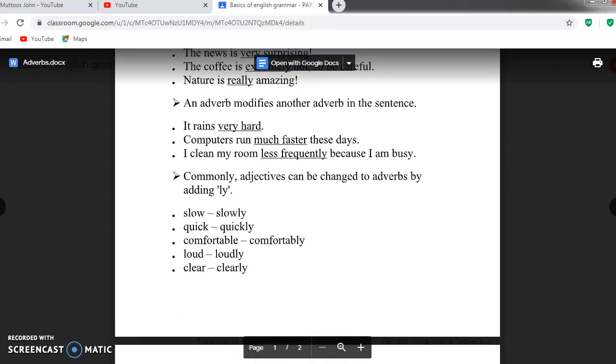An adverb modifies another adverb in the sentence. It rains very hard. Here, rains is the verb and hard is the adverb. Rains hard. Hard is the adverb and very is another adverb to describe the adverb hard.